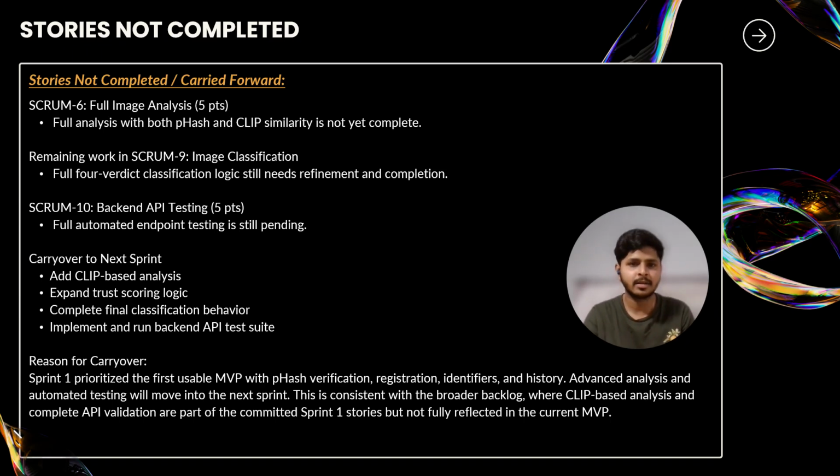Remaining work in Scrum 9 is image classification. Although the prototype shows basic trust tags, the full 4 verdict classification logic is still being refined. This includes image thresholds, confidence scoring, and final decision mapping.